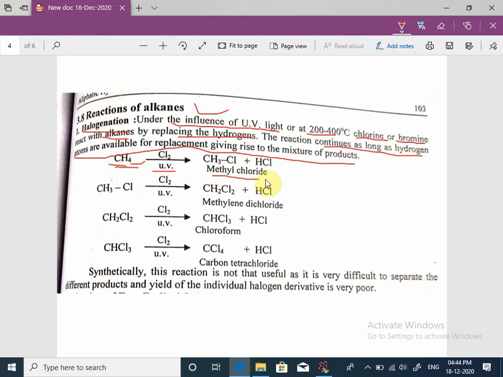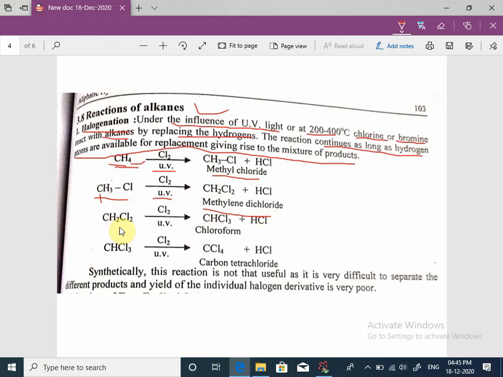Then again this methyl chloride reacts with chlorine in presence of ultraviolet light, and the next hydrogen atom of the alkyl halide methyl chloride is replaced by another chlorine, and there is formation of methylene dichloride.